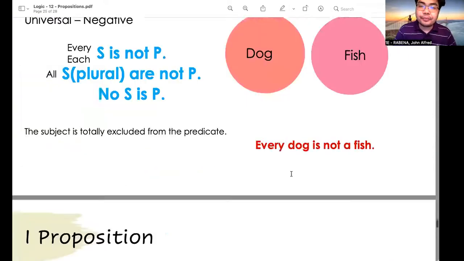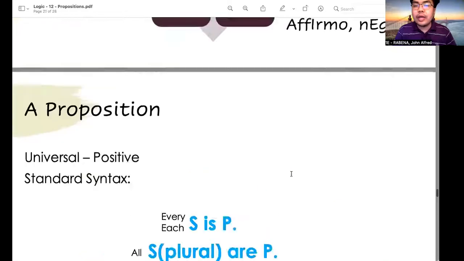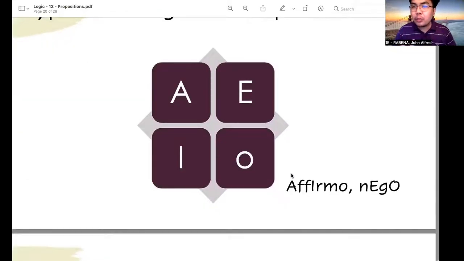In order for you to remember which is which, I give you some mnemonics or keywords, and these are the words affirmo and nego. So affirmo, these are the propositions with positive quality. It contains the letters A and I. So A propositions and I propositions are those which have positive qualities.